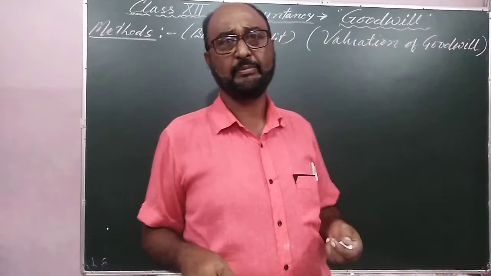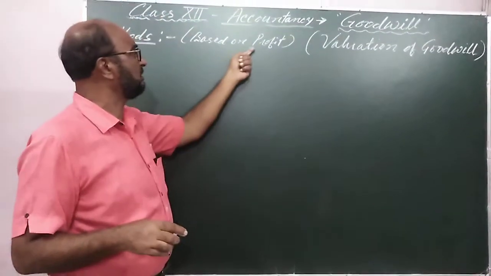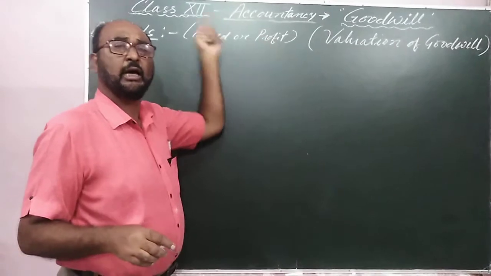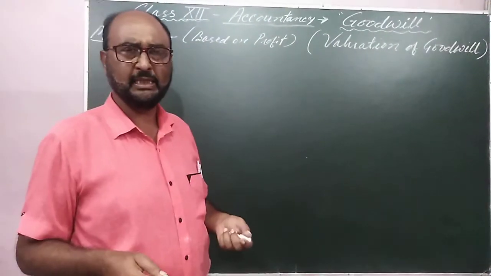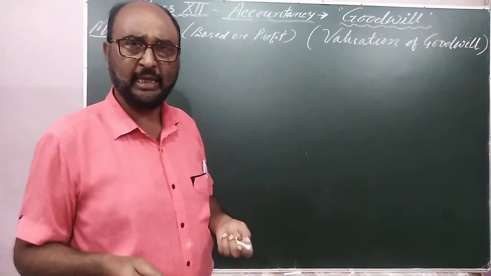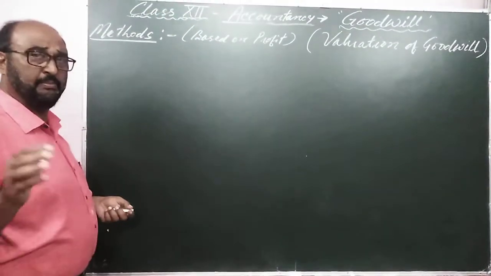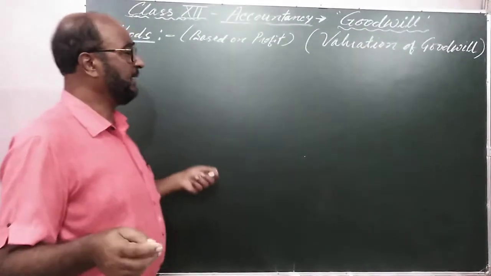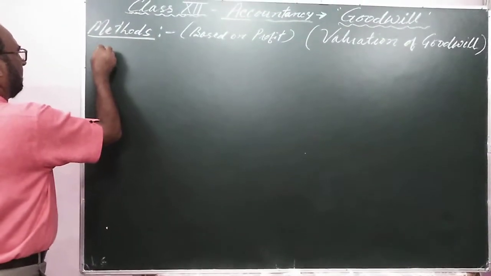Then only by the observation of the 3 years profits, the goodwill can be valued. If the business is 1 year or 2 years old, its goodwill is not valued. So there are some methods given in your syllabus.